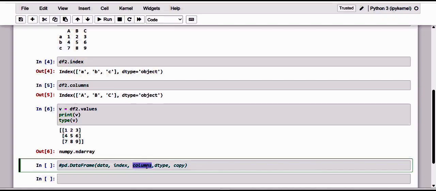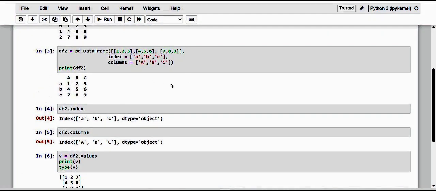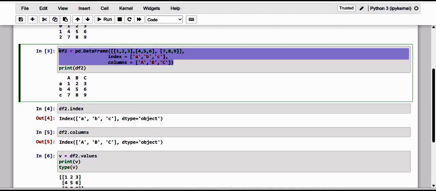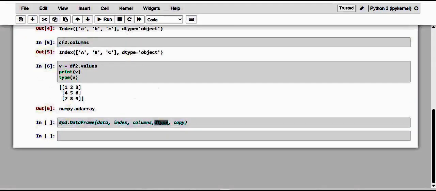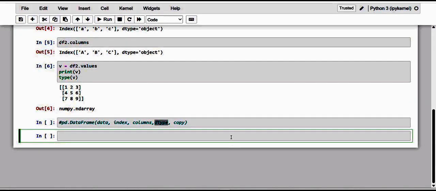With the dtype argument, it is possible to force the conversion of the type of the data passed as values. For example, if we want the values within the DataFrame to be floating point, it will be necessary to add this type to the dtype argument. Let me show how this can be done. Let me take the same thing into this new cell.